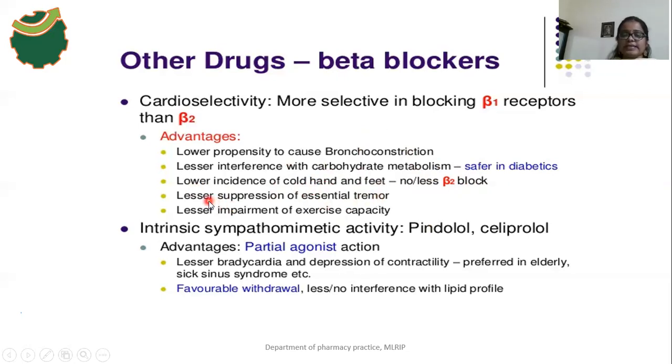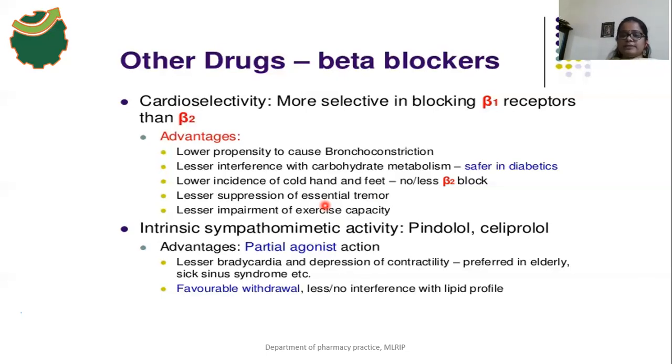Okay, and there is a lesser suppression of essential tremors and a lesser impairment of exercise capacity, because the exercise capacity is also reduced. Propranolol reduces the exercise capacity because it reduces the blood flow, and it causes blockade of the glycogenolysis process and blockade of the lipolysis process. As a result, there is a reduced fuel flow to the exercising muscles also.